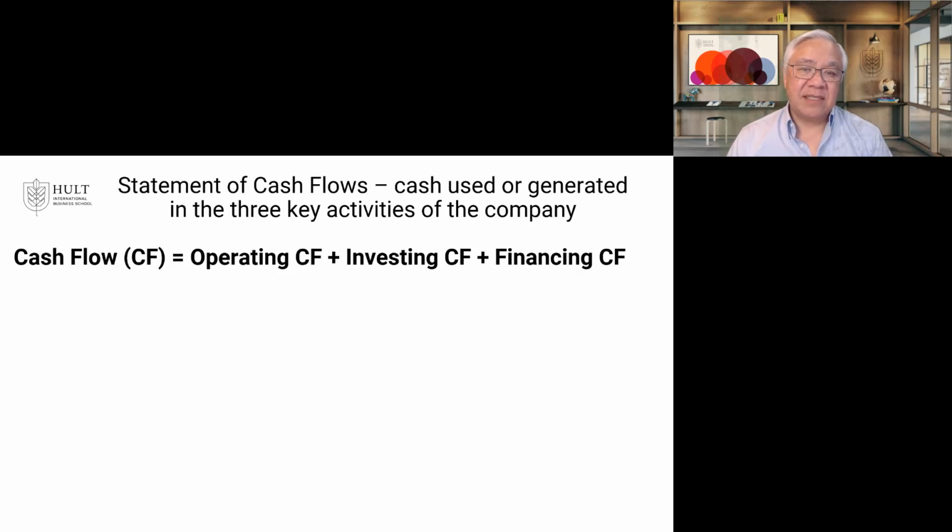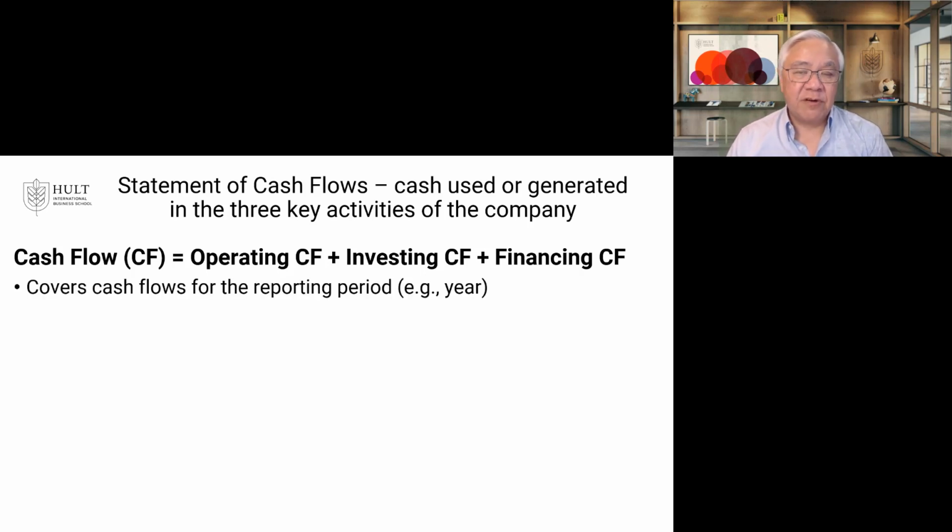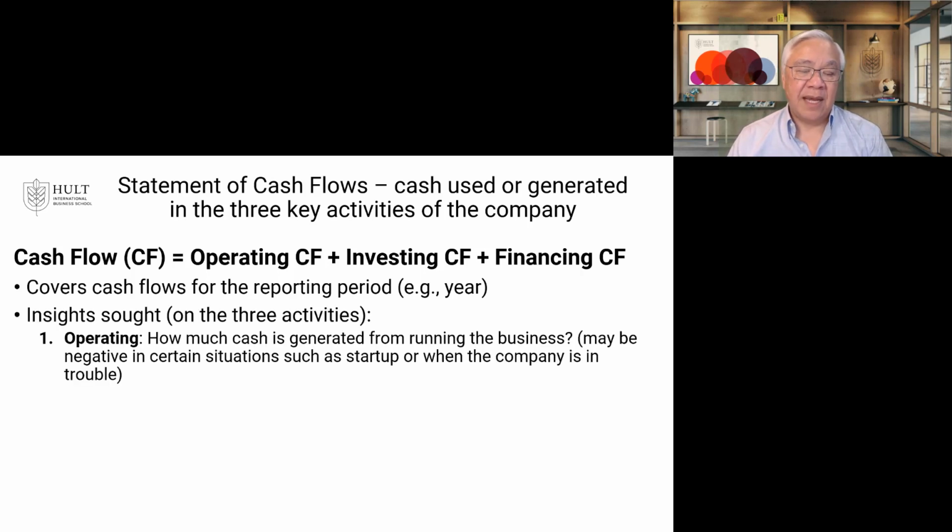The next statement is a statement of cash flows. These are cash generated or used from three activities: operating, investing, and financing. And it covers a period of time, like the income statement, typically a year. And the insights we want: operating. How much cash did the company generate from running the business?